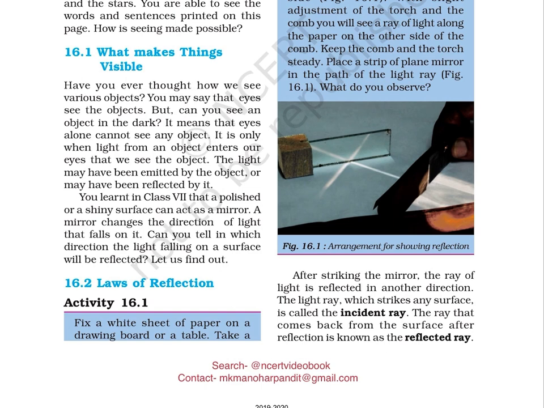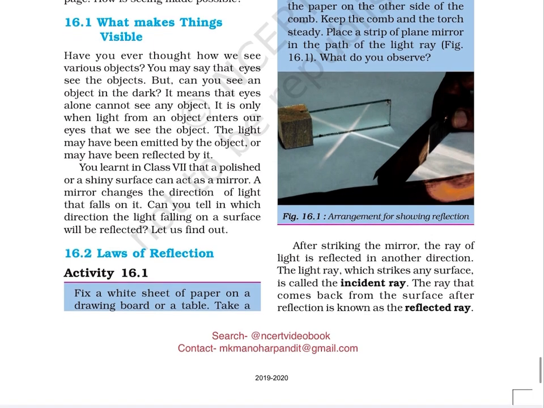You learnt in class 7 that a polished or a shiny surface can act as a mirror. A mirror changes the direction of light that falls on it. Can you tell in which direction the light falling on a surface will be reflected? Let us find out. 16.2. Laws of Reflection. Activity 16.1.